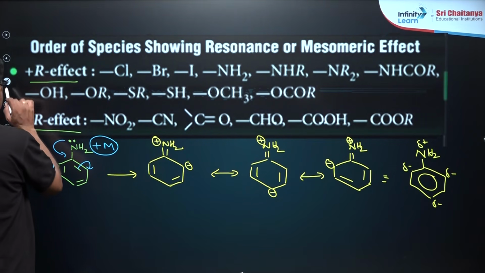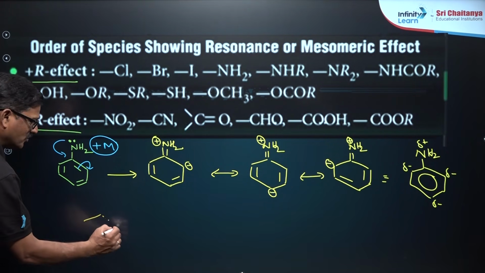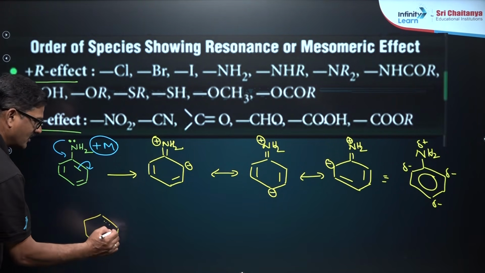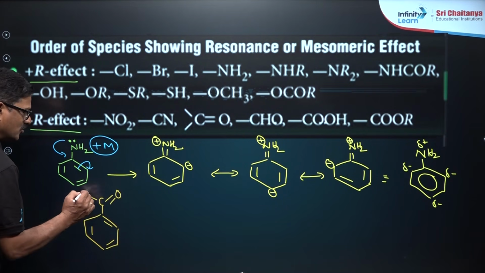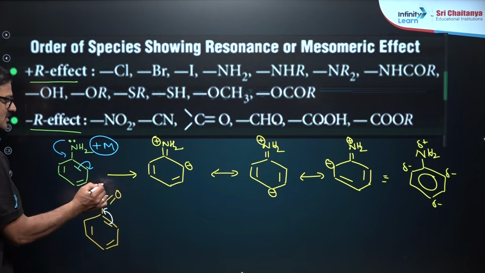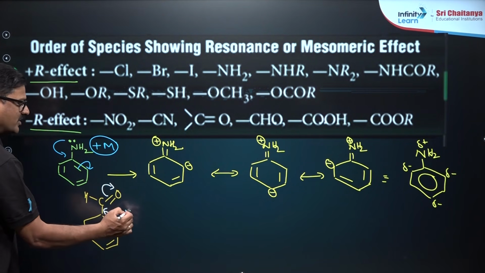Now, negative resonance effect, let me write about the negative resonance effect. If you talk about this benzaldehyde, as a result of this benzaldehyde, here you are going to see the electrons are given back to the benzene. So that is what is called a negative mesomeric effect.